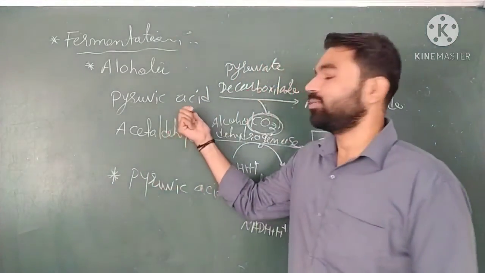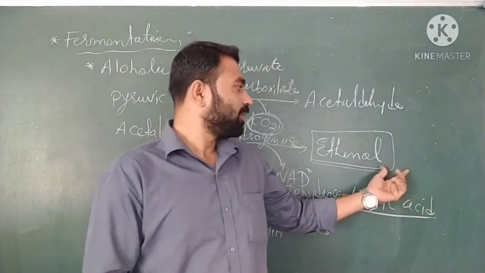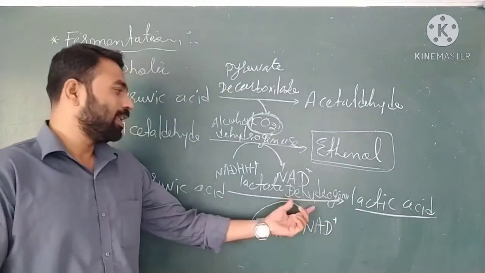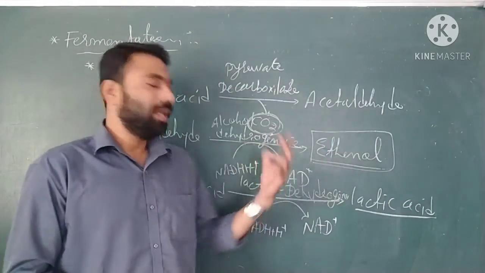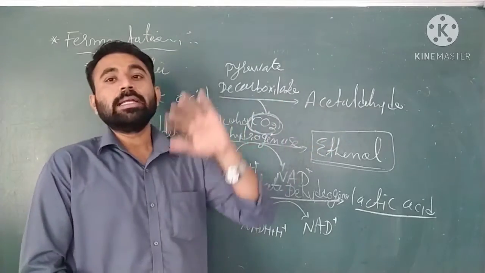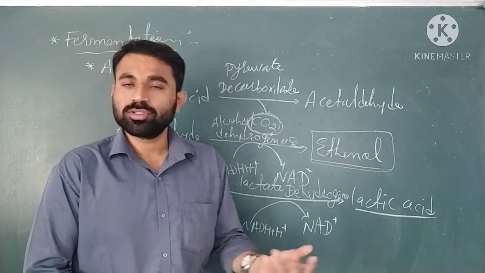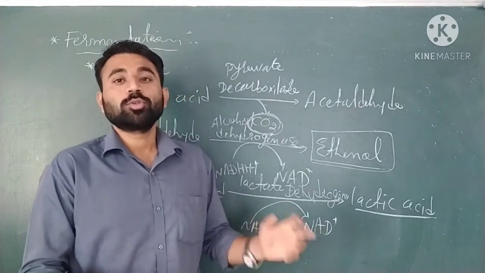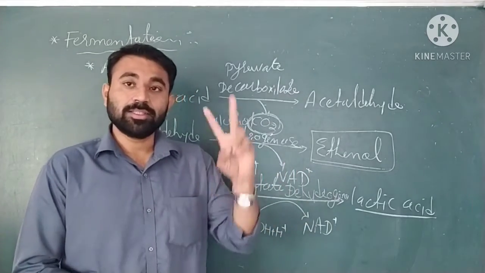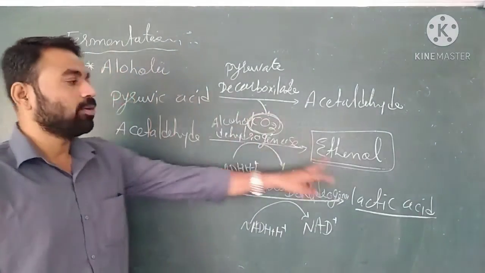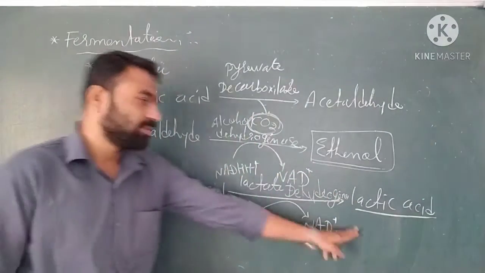So from pyruvic acid, one is alcohol fermentation, in which ethanol is formed, and the other is lactic acid fermentation. In both, 2H plus is used, and in the alcoholic fermentation CO2 is also removed. CO2 is a byproduct. Okay, so this is the fermentation process. These are the two pathways. The first pathway is alcohol fermentation. The second pathway is lactic acid fermentation.